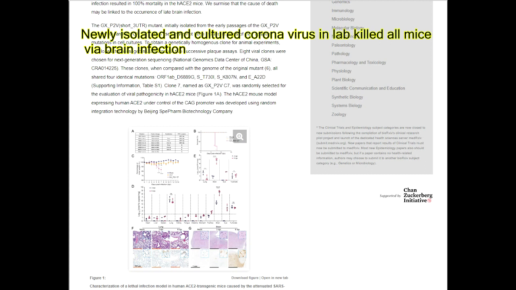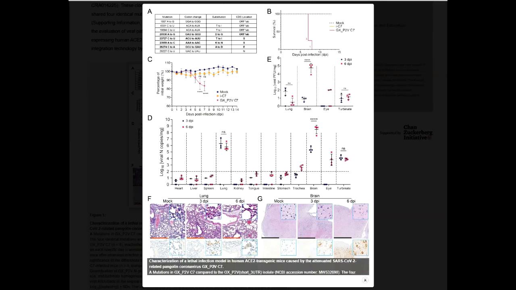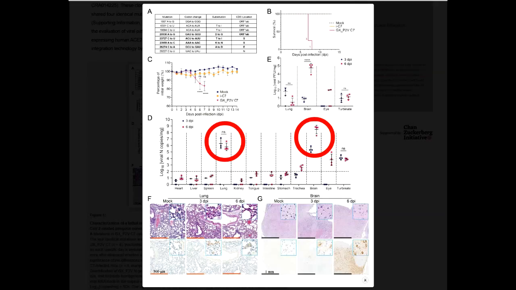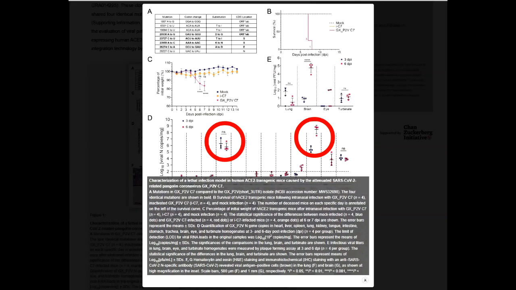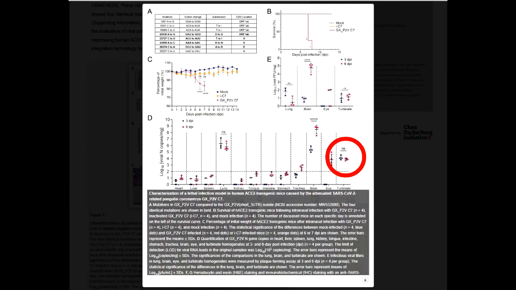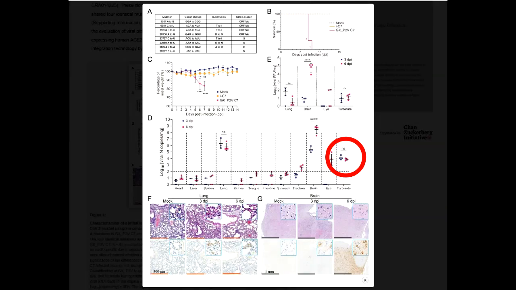Yes, and I also have a concern here. Let's go back to the figures. I said the virus copy is very high in the lung and the brain. But in addition to the lung, I found that the turbinate also has a higher copy number than other organs. So of course the virus can enter the brain, but I think in the lung and the turbinate the virus stays there.